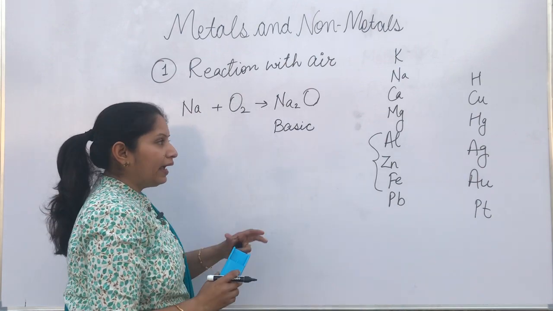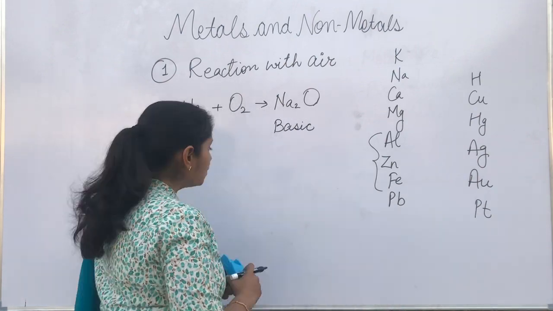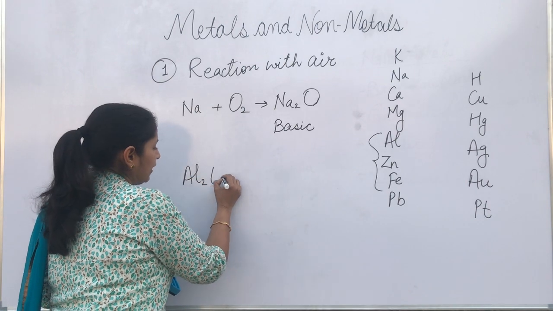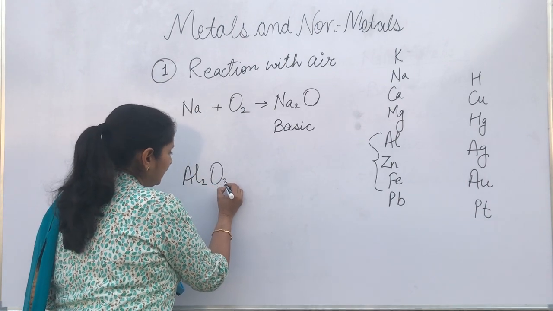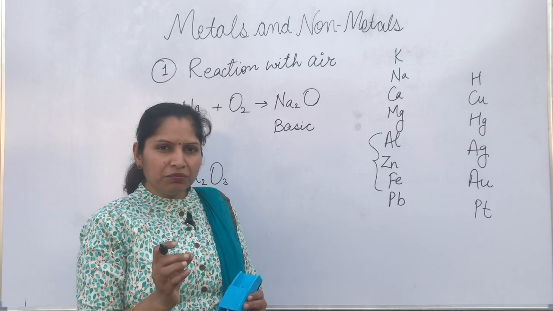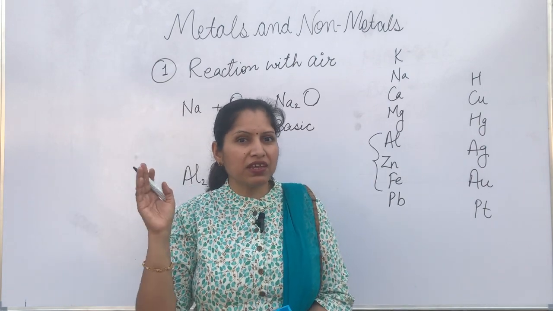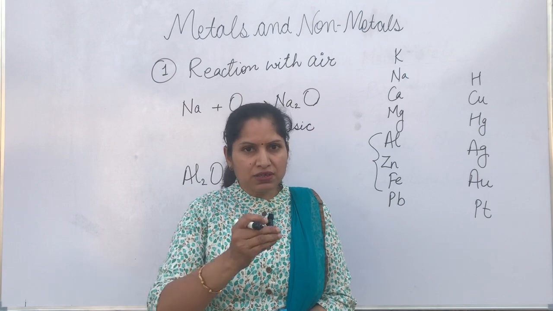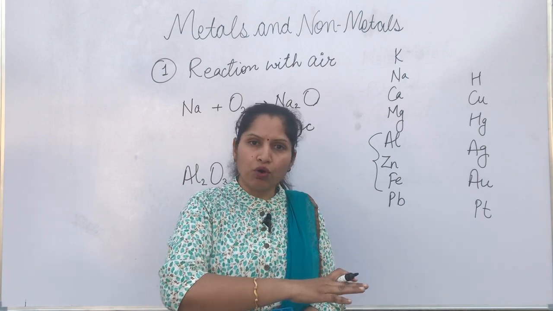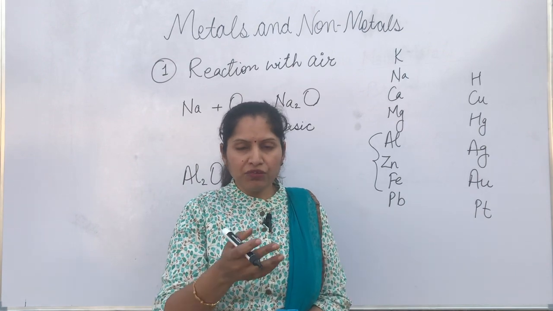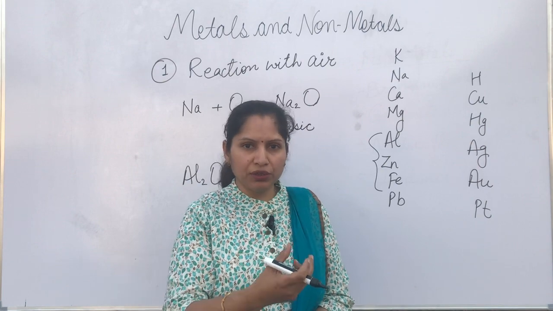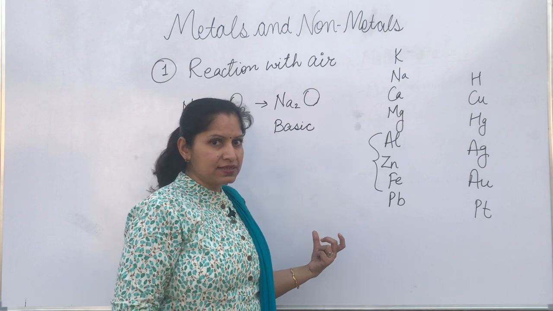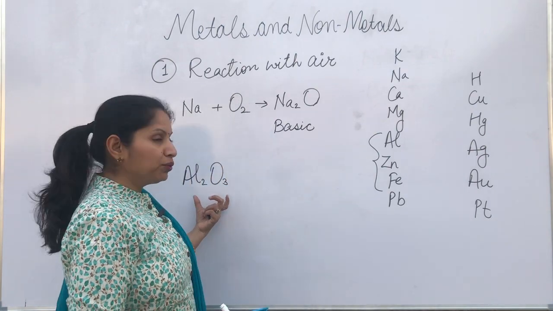Okay, aluminium especially, it's given in your book. So aluminium has amphoteric oxide. Amphoteric word ka meaning kya hota hai? Ampho word means dual nature. For example, we have seen amphibians in class 9. So amphibians are those organisms which can live in both water as well as land. Amphi word means both, hai na, dual nature. Similarly, here their oxides are known as amphoteric oxides because they have the dual nature.